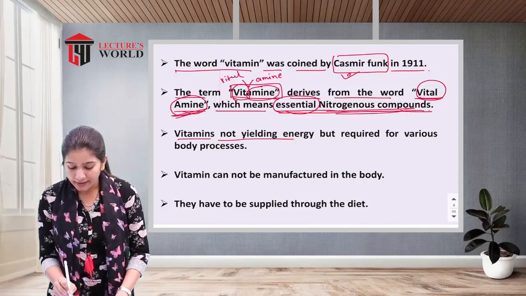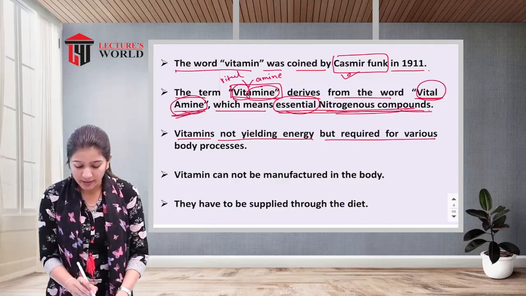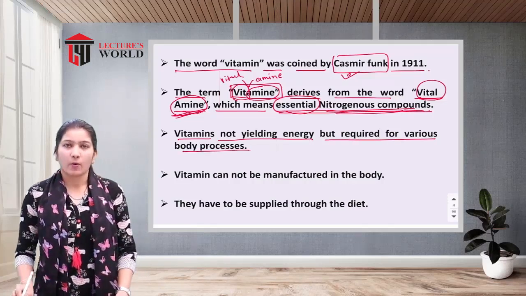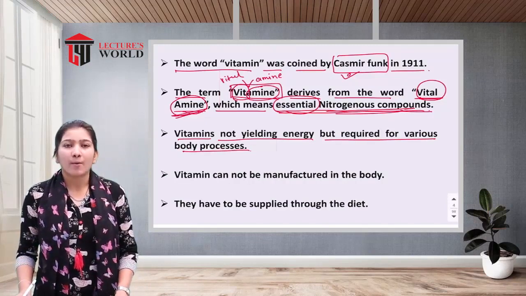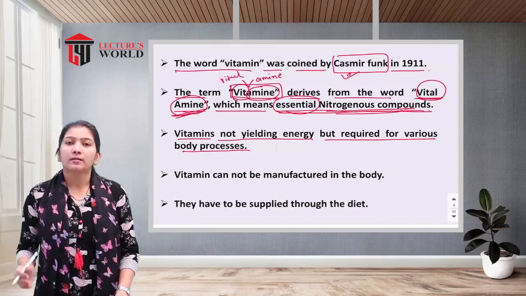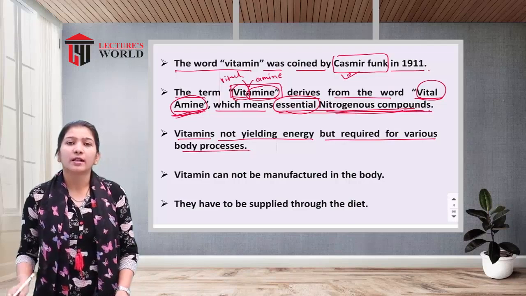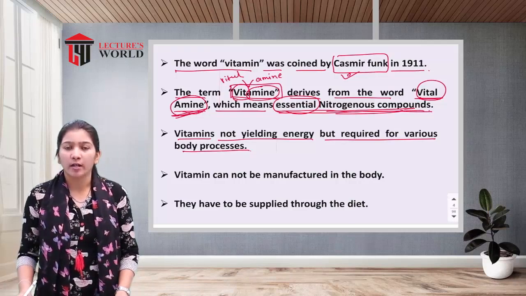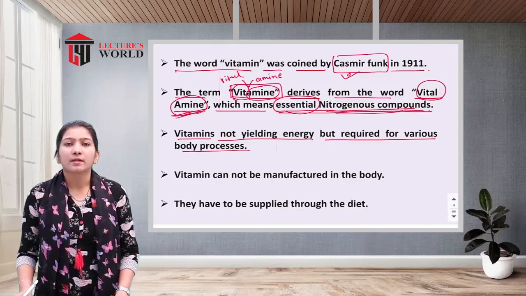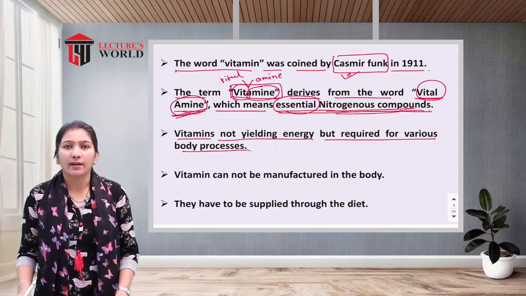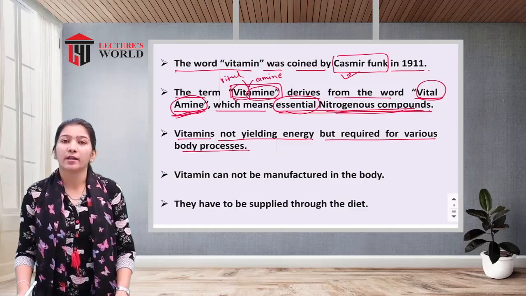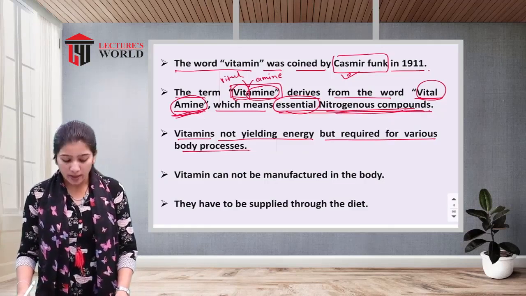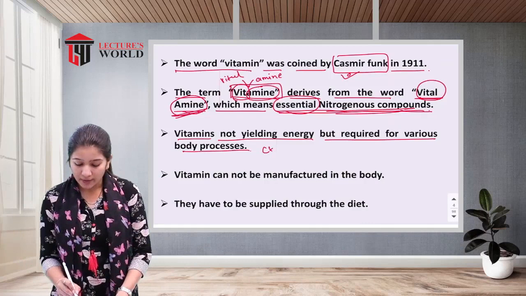Vitamins do not yield energy but are required for the various body processes. Compared to the macronutrients like carbohydrate, fats and protein, which give a certain amount of energy to our body, vitamins and minerals do not give energy, but they are still required for the various body processes.